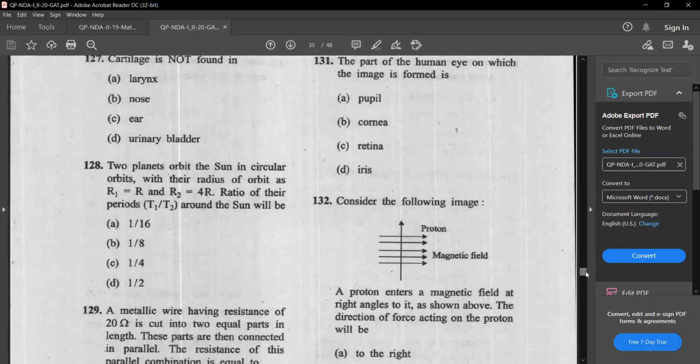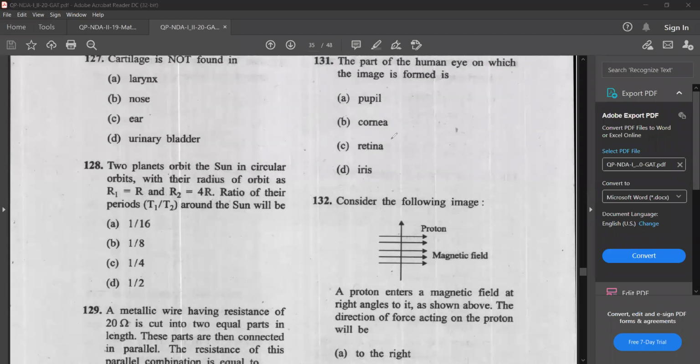The part of the human eye on which the image is formed. In the last class, we have already discussed the part of the human eye on which the image is formed in the other part of this question paper. The image is formed on the retina, which is the screen of the human eye.